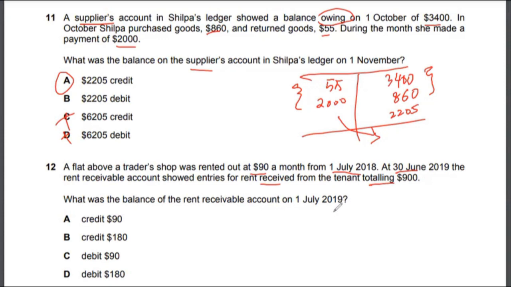Now, there are multiple ways to do this, but two of the easiest ways would be, first thing, you can draw a T account for it. But there's another simpler way that I would go about, using simple logic, which is that now the rent is $90 a month, right?